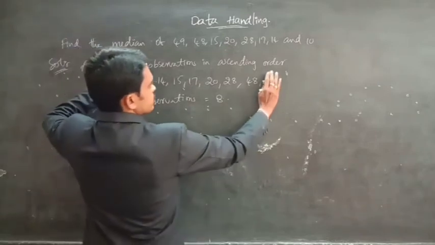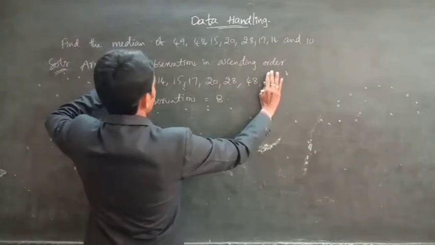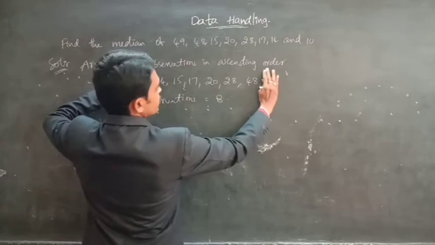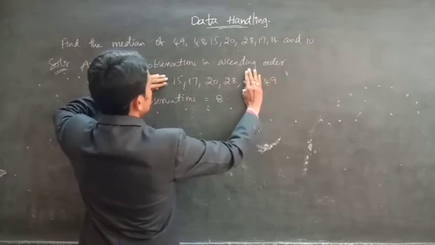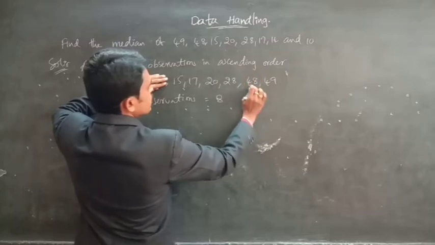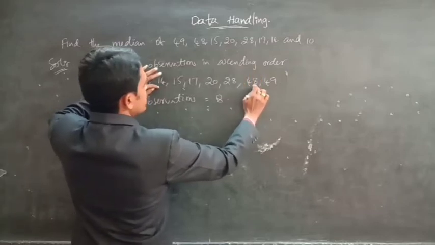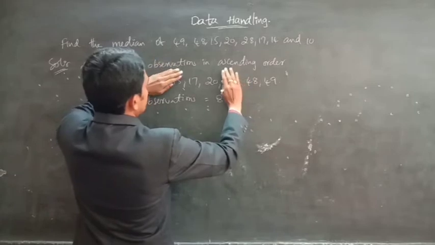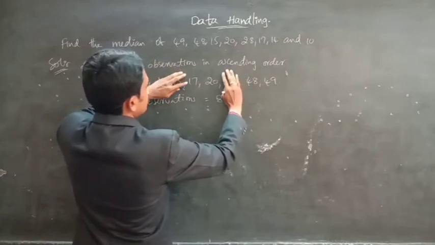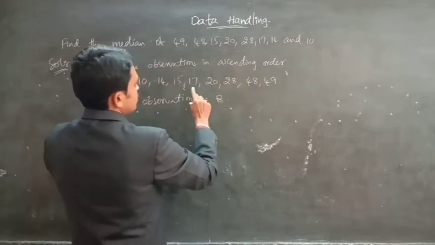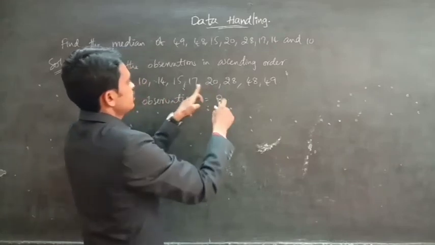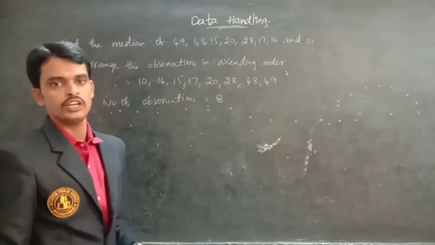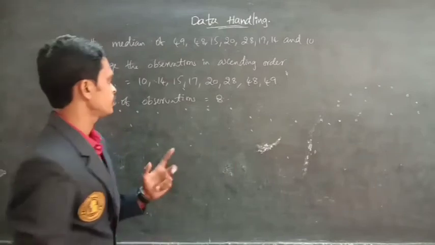So let us first cancel the extremes: 10 and 49. After that 14 and 48. After that 15 and 28. Then which terms remain? The 4th and 5th terms, 17 and 20.